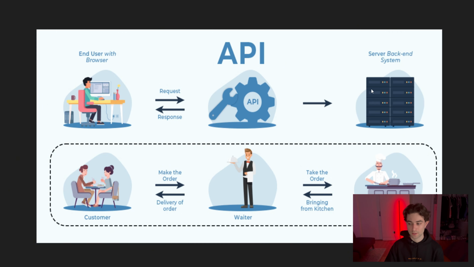Now, if you're looking at it in a technical way, maybe this user is typing an address in Google. They're making the request to the Google API, to Google Maps. That is going into the server. It's saying, okay, this user is looking for this address. I found the address. I found the web page that they need. Now I'm going to send it back to them. You're bringing back the web page of Google Maps into the user's browser, right?